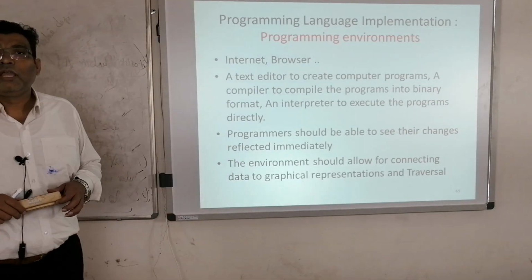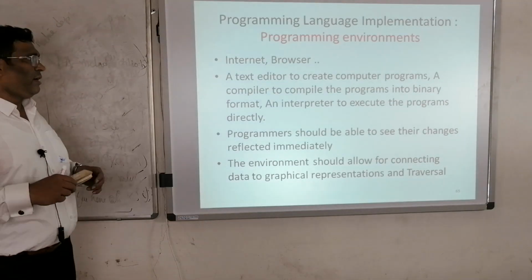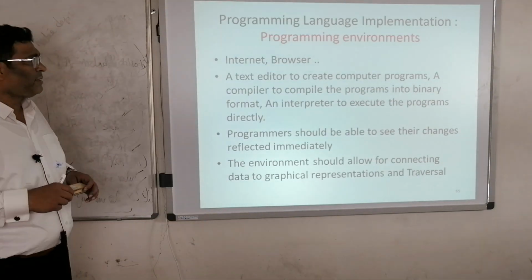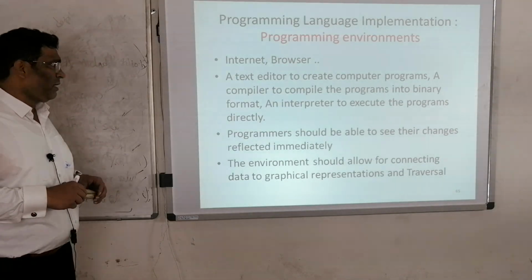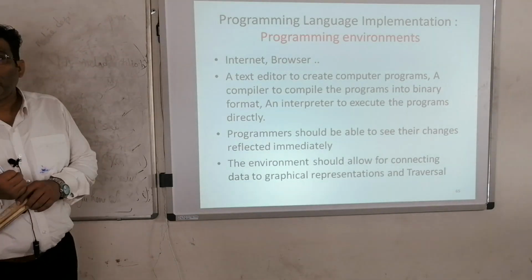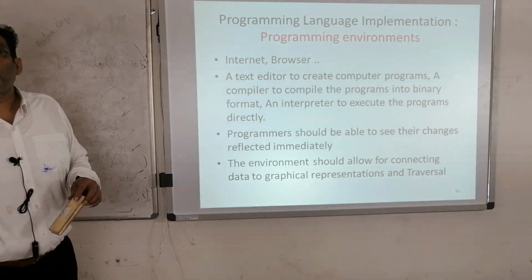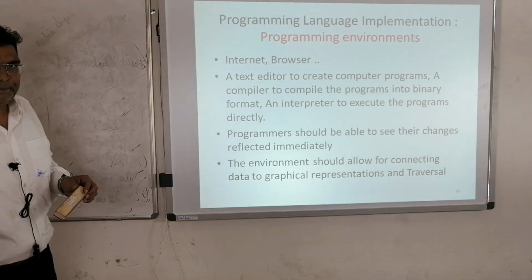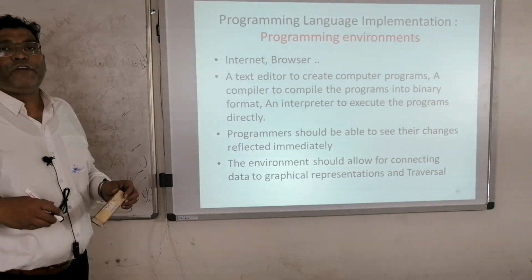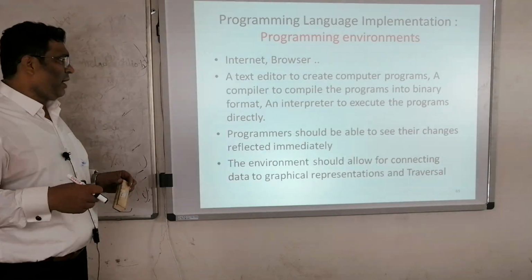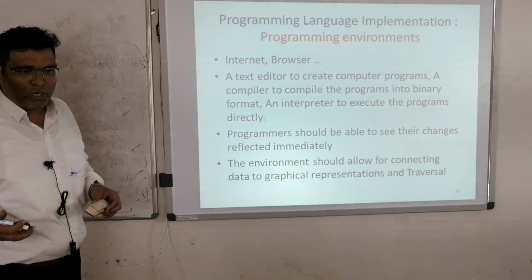The same way, if you need a programming environment, what do you need? You need a text editor to type everything in a computer, a compiler to compile that program into binary format, and an interpreter to execute that program. Compilation is nothing but compiling the program into zeros and ones. An interpreter is used to execute the program. Remember one thing: compilation converts the program into zeros and ones, whereas an interpreter is used to directly execute the program.